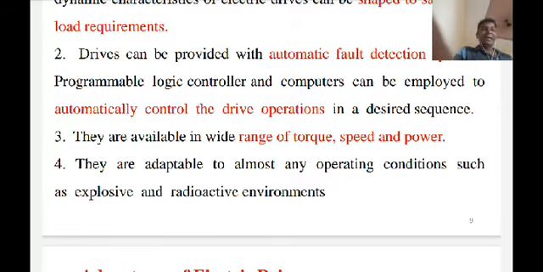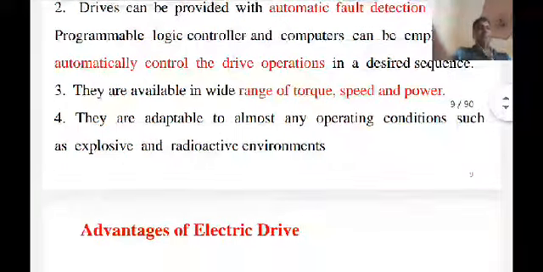Another advantage is that your electrical drive can be operated in any operating condition. For example, any explosive condition, or any radioactive environment condition, so your electric drive can operate easily.